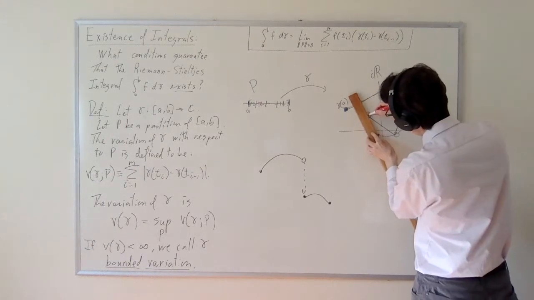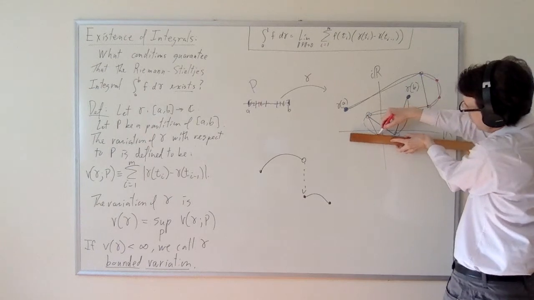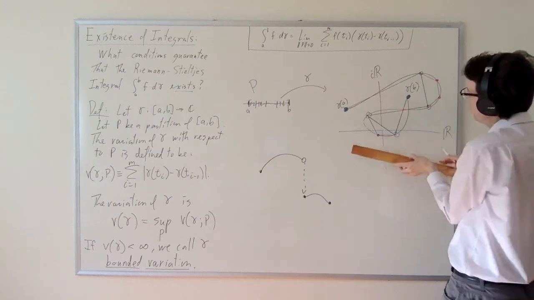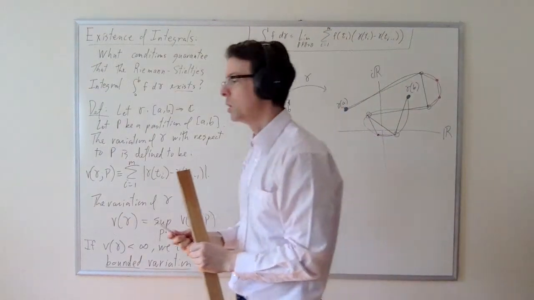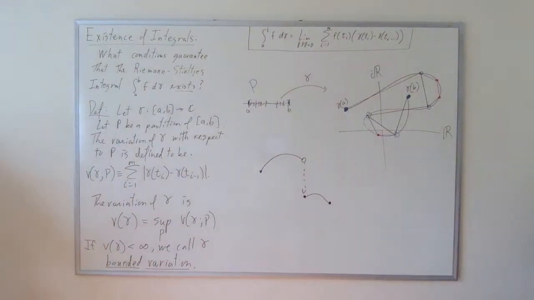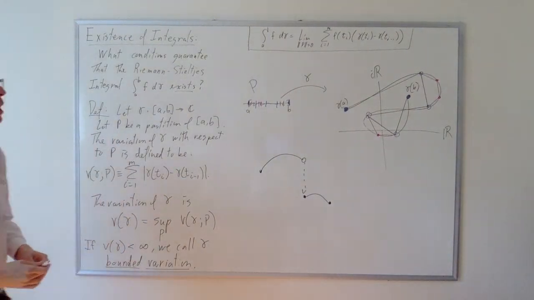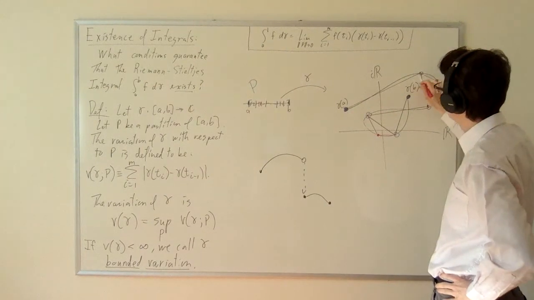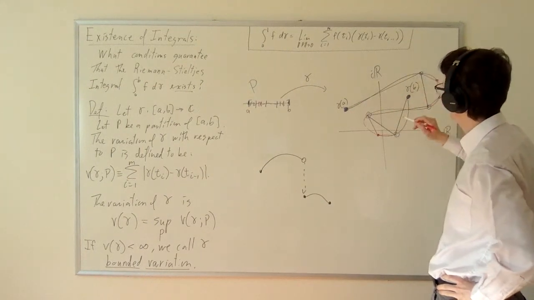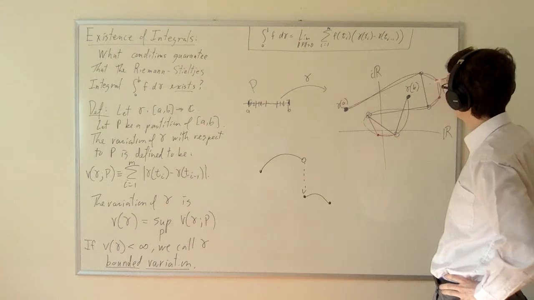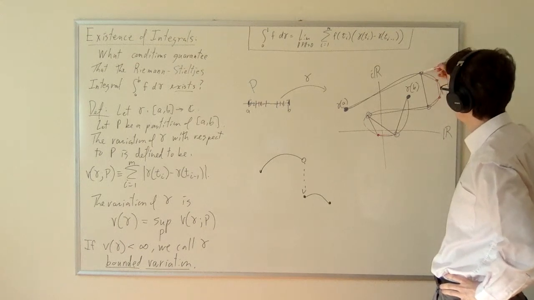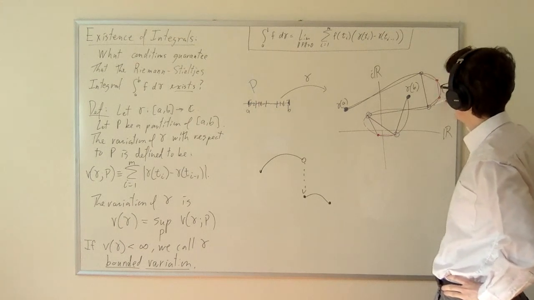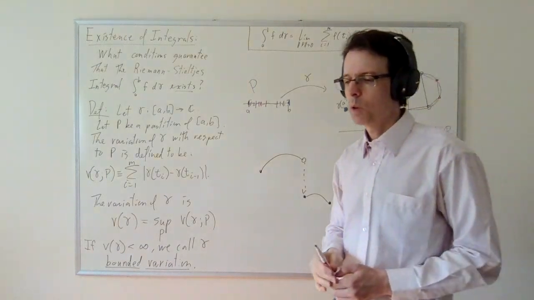So if Q refines P, then it has all of the waypoints that P does, plus possibly some more. And that means that in some circumstances, we may be taking the same straight line path from a point to another point. But in some other circumstances, we are not taking the straight line path from one point to another point, but some other more circuitous route between those points.